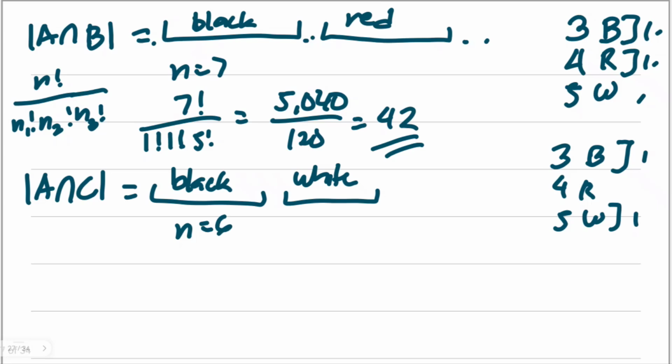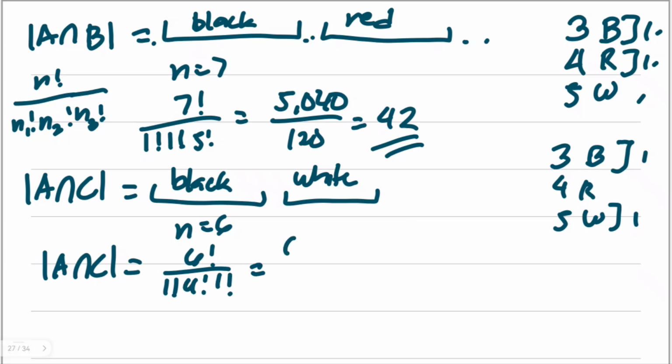So the cardinality of A intersection C is 6 factorial over 1 factorial times 4 factorial times 1 factorial. 6 factorial is 720, over 4 factorial, which is 24. So 720 divided by 24 is equal to 30.